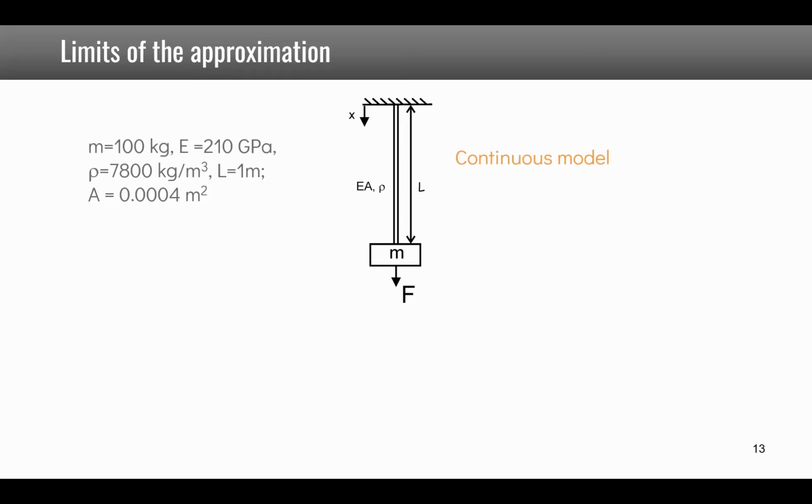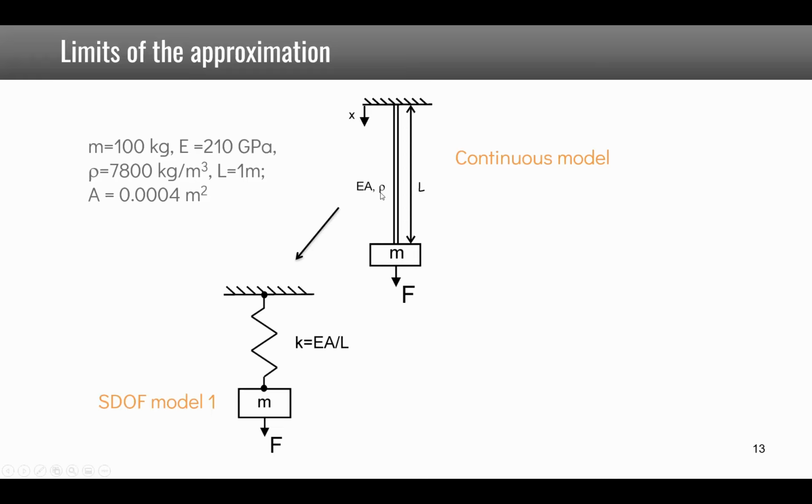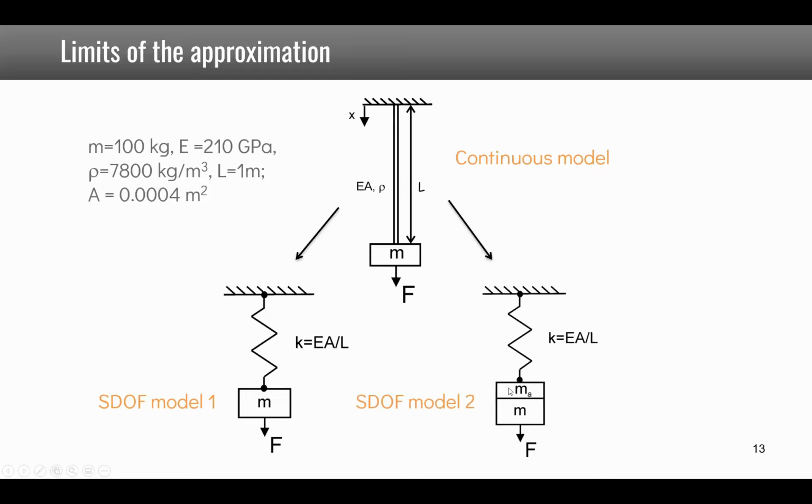Now let's discuss the limits of the approximation. We have seen that if we have a mass hanging from a bar in traction, we can replace it by an equivalent stiffness, that is EA over L, and the mass hanging from it. But we could also use a second model where we have an additional mass which is 1/3 of the mass of this bar, which has been neglected in the first model.